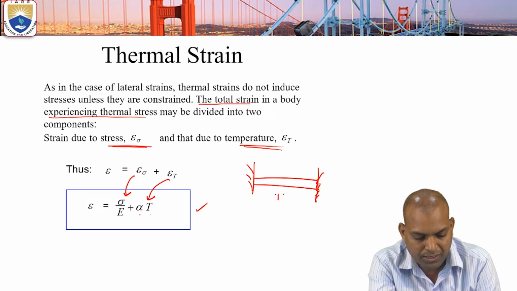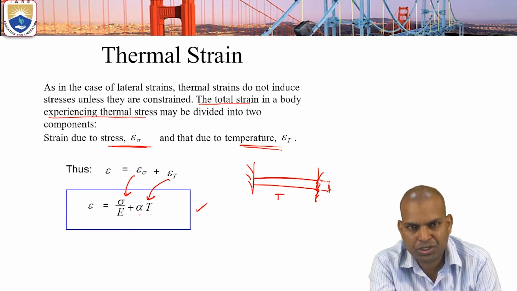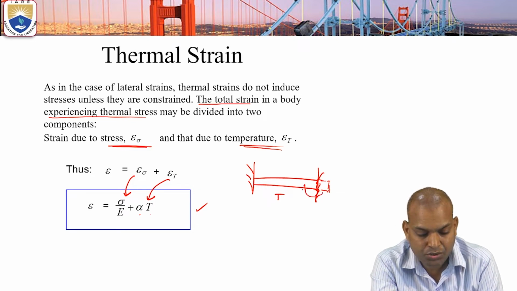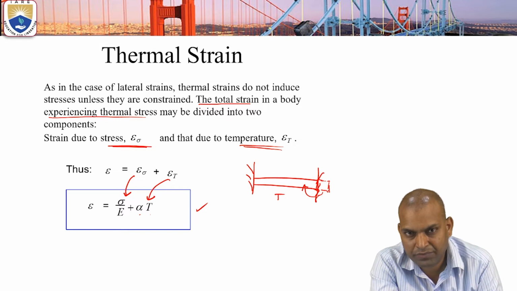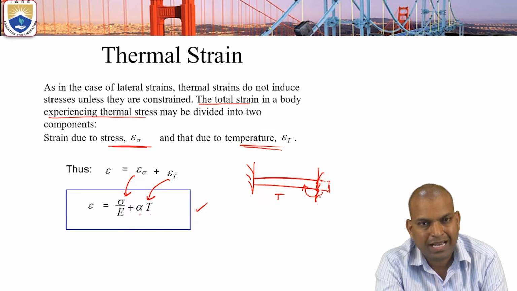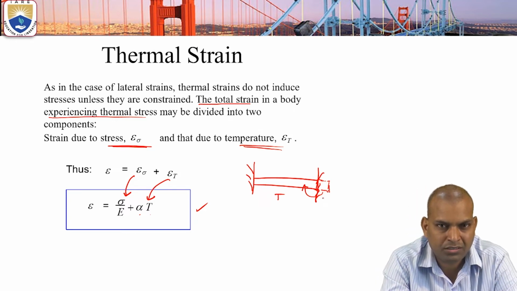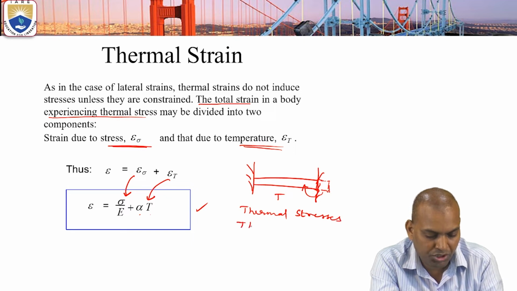When we increase the temperature, instead of allowing it to move out, we restrict it, we check the deformation, and that causes the stress in the body to increase. Stresses developed due to temperature by checking the deformation are known as thermal stresses, and the corresponding strains are known as thermal strains.